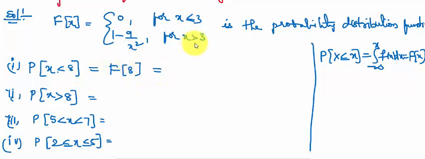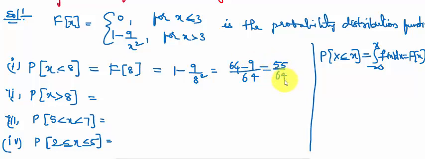From minus infinity to 3 it's 0, from 3 to 8 it is 1 minus 9 by 8 square, that is 64 is the LCM. 64 minus 9, it is equal to 55 by 64. This is equal to 0.85, by using the calculator.